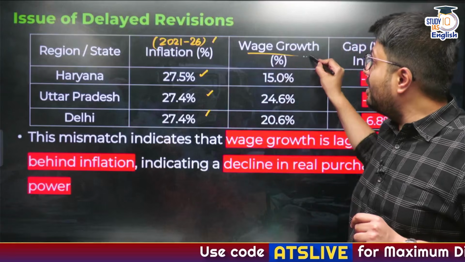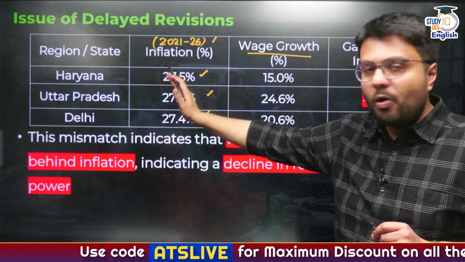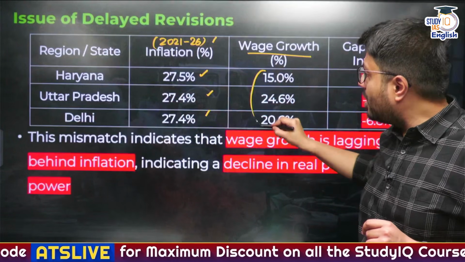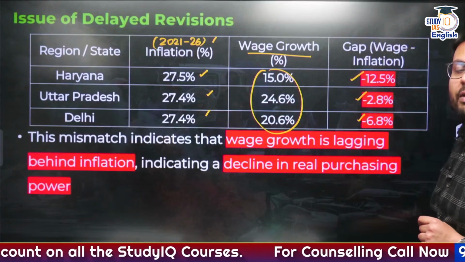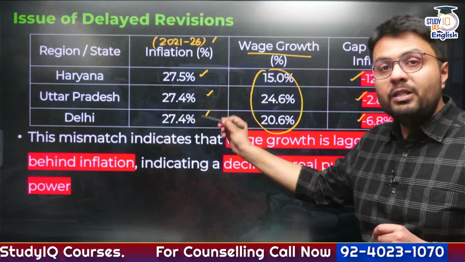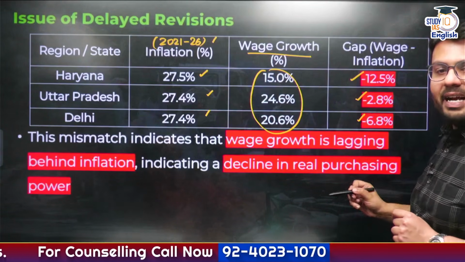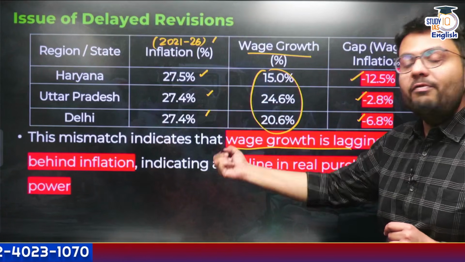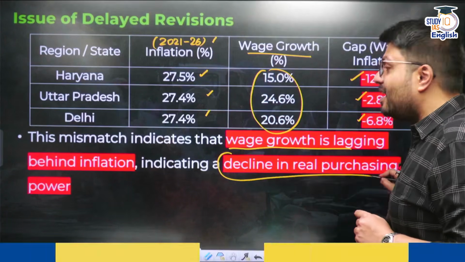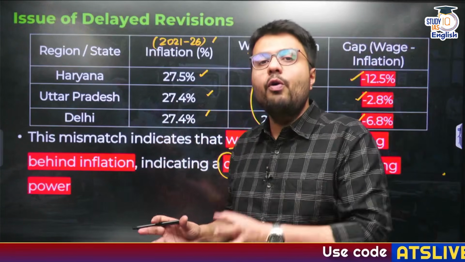But on the other hand, the wage growth, which should have been revised according to the inflation levels, has not kept pace. As a result, there is a gap between wage and inflation levels. And this mismatch that I've shown you in these red highlighted portions shows that wage growth is lagging behind inflation, and as a result, there has been a decline in the real purchasing power of the workers.